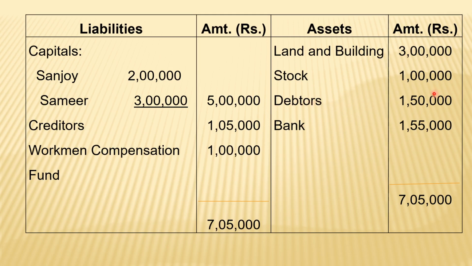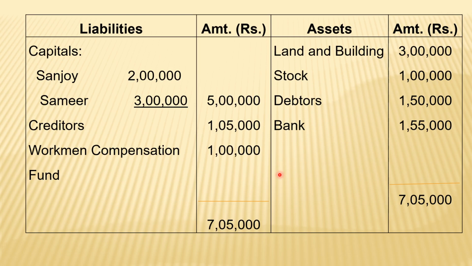Though debtors are 1,50,000, we have to think that debtors amount realized is 1,05,000. So that is a second phase entry, bank account debit to realization account 1,05,000. Now we have to make the payment to the creditors. So that time realization account debit to bank 1,05,000. So ultimately bank to realization 1,05,000, again realization to bank 1,05,000. So ultimately all are going to cancel, bank cancel, and realization cancel, net result coming 0.